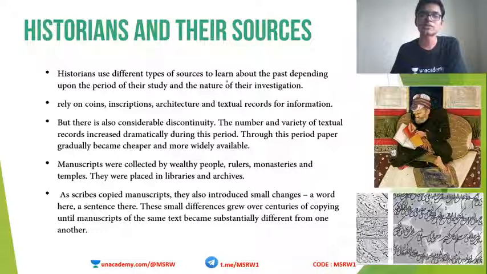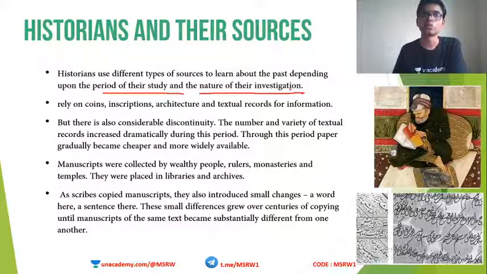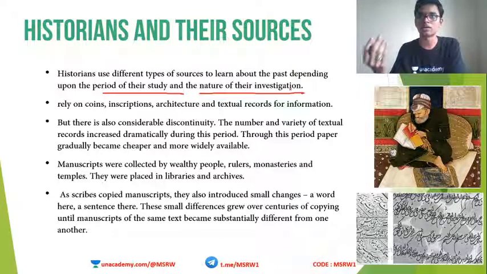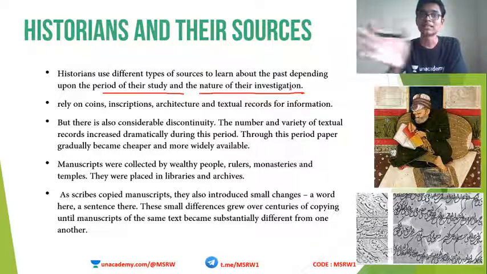Historians use different types of sources to learn about the past, depending upon the period of their study and the nature of their investigation. These are the factors that determine the source of the study. Which period are they studying? This is very important, because based on that period you have to choose a particular source. Then the nature of their investigation: are they looking into the administrative area, or the economy, or old stories or religion? Based on the topic and the period of study, the sources keep on changing.